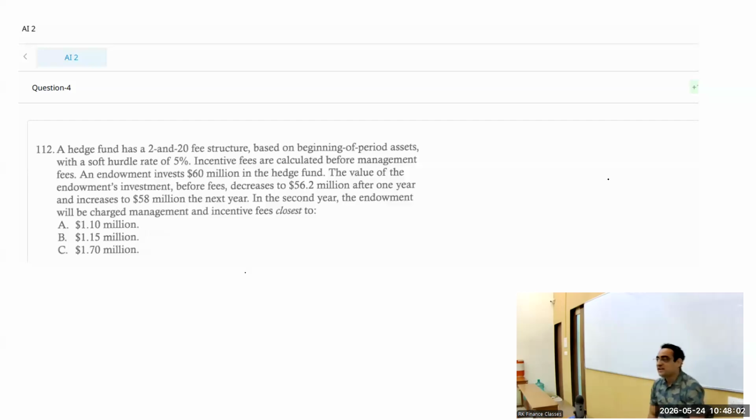Okay, so 2 and 20. What is 2 and 20? What does that mean? Management fee is 2% and incentive fee is 20%. The management fee is based on the beginning value, 2% of beginning, and incentive is calculated before management fees, meaning independent. Before means like independent.